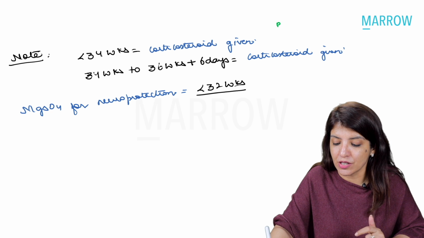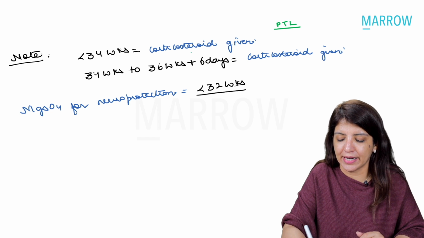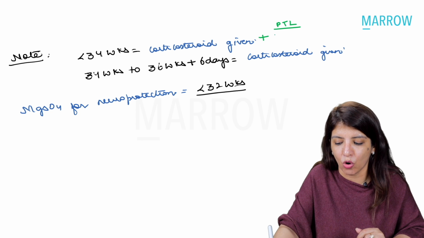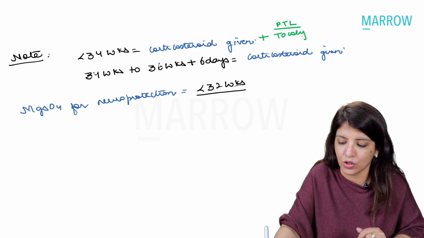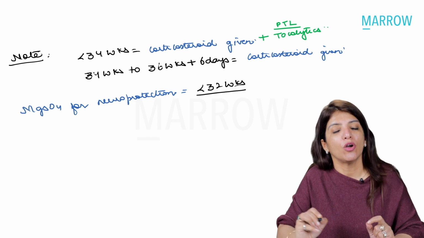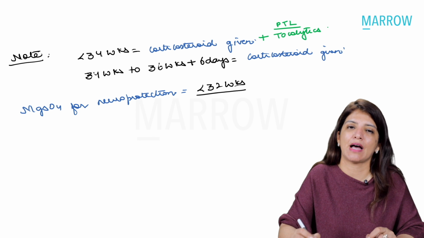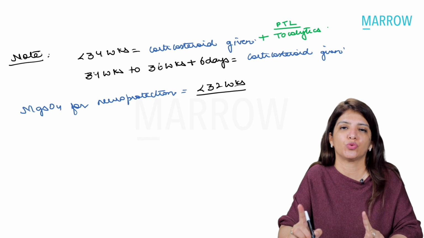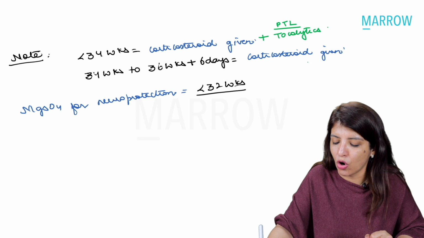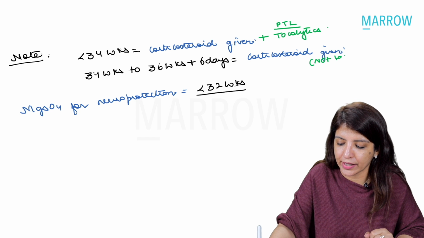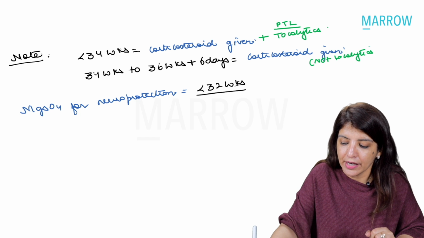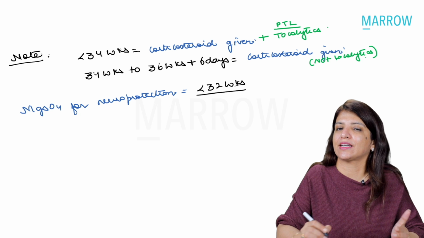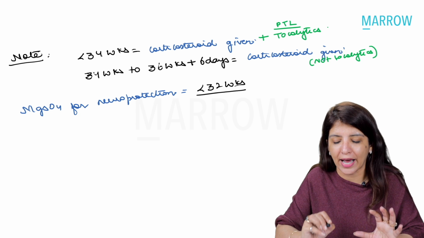The only difference is if preterm labor is happening at less than 34 weeks, then along with corticosteroids, you are going to give tocolytics. Whereas if preterm labor is happening between 34 weeks to 36 weeks plus 6 days, you are not going to give tocolytics.